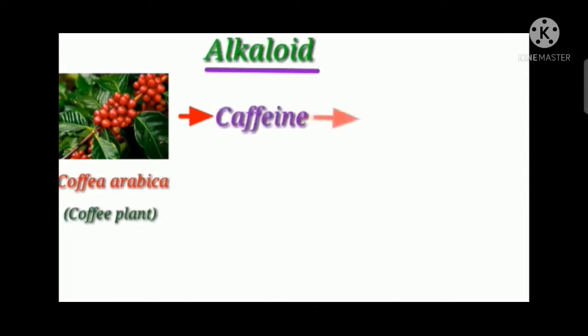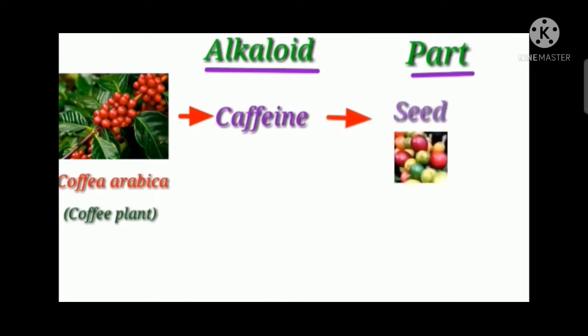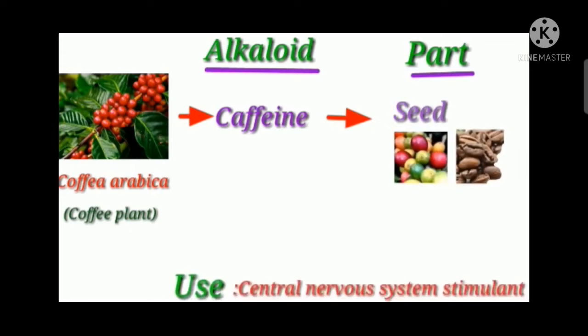Next one is Coffea arabica. It is commonly called the coffee plant. The alkaloid present in this plant is caffeine. Caffeine is produced from the seeds of the plant. It is used as a central nervous system stimulant.